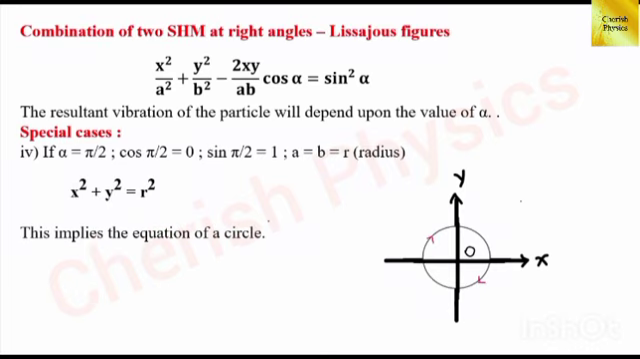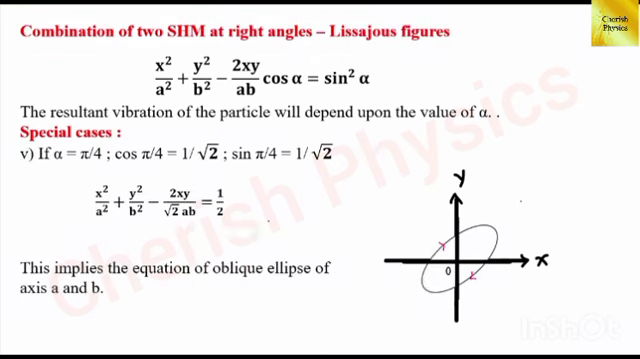And fourth case, alpha equal to 90 degrees, cos 90 equal to 0 and sin 90 equal to 1. Here let one more condition, a equal to b, which is equal to r. By substituting these in the above equation, we get the equation as x squared plus y squared, which is equal to r squared. This implies the equation of a circle where r is the radius of the circle. So here the two simple harmonic motions which are perpendicular to each other, then the resultant vibration of the particle moves along the circle. See the graph.